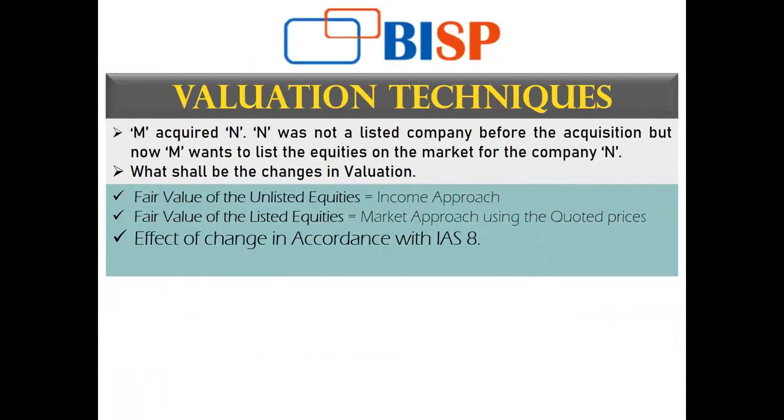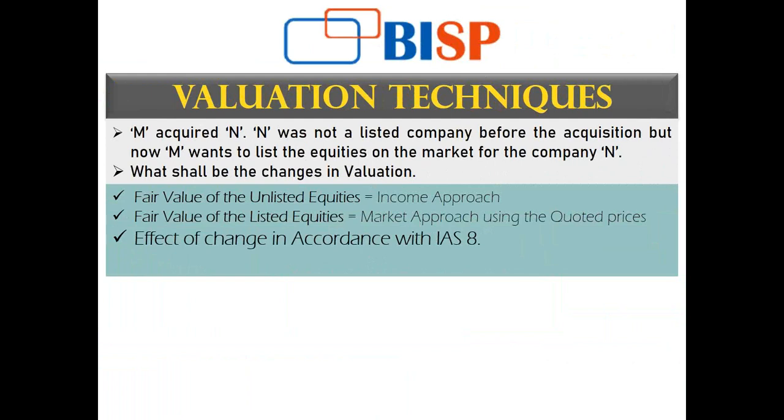Now, an example of the income approach. M acquired N, and N was not a listed company before the acquisition. But now M wants to list the equities of company N on the market. After the acquisition, M is of the opinion that the N equity shares shall be listed in the securities market.